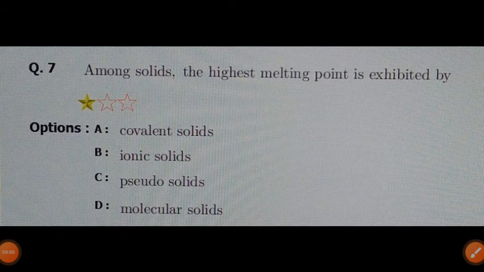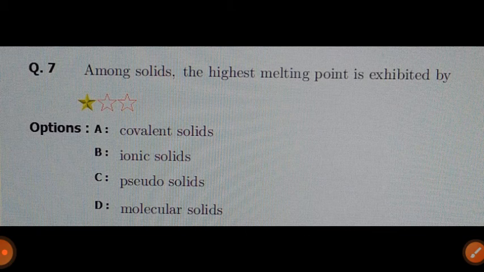Among the solids, the highest melting point is exhibited by? There are 4 options: A covalent solids, B ionic solids, C pseudo solids, and D molecular solids.